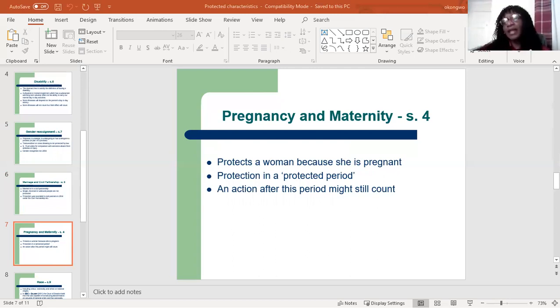Whatever decision the employer made while she was in that protected period, if that decision takes effect after the period, it could be classed as an action within that protected period, and it would be discrimination against her because of the pregnancy.